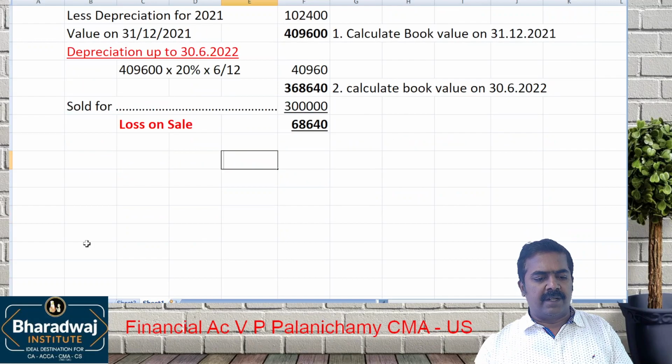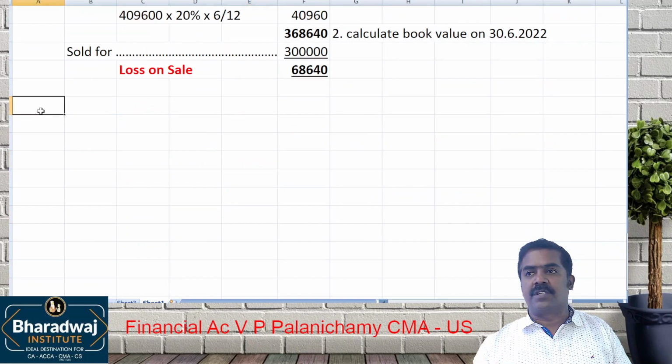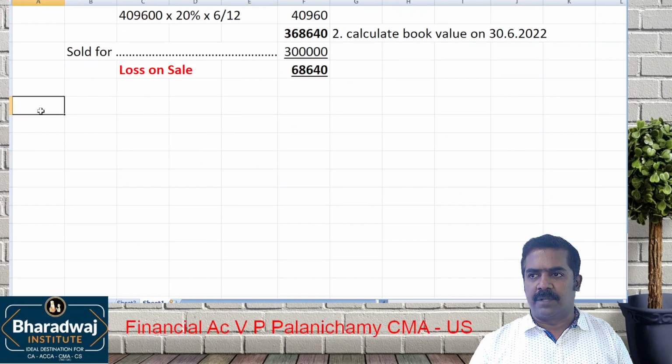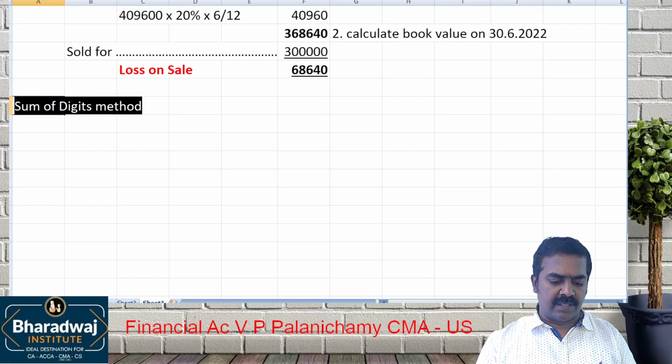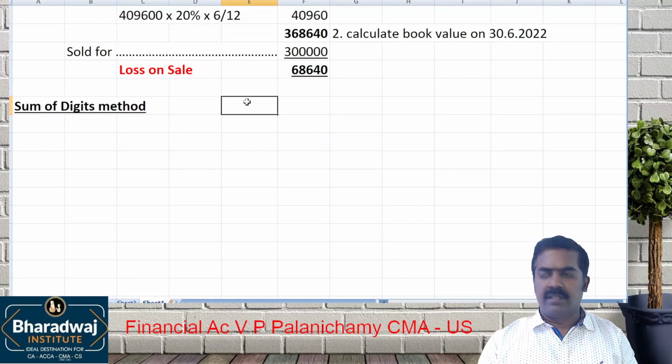Next, wait. These are other methods which you might not have learnt in +1 and +2. We call it the sum of digits method. Sum of digits method. Okay, simple.